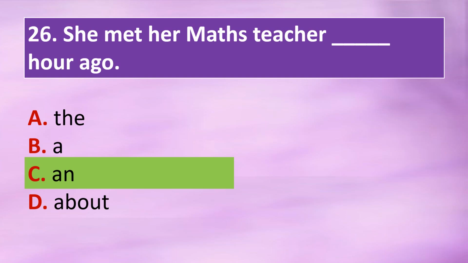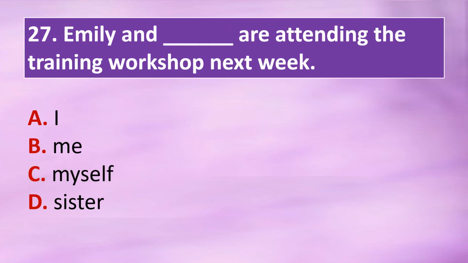Question 27. Emily and dash are attending the training workshop next week. Option A, I. Option B, me. Option C, myself. Option D, sister. The correct answer is option A, I. Emily and I are attending the training workshop next week.